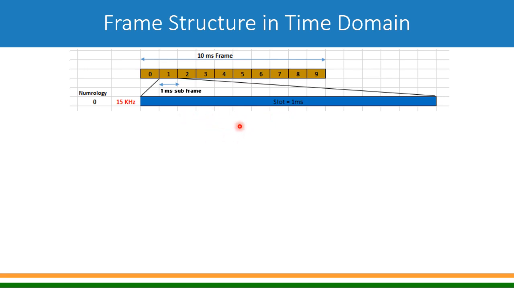Every slot again has 14 symbols, so 14 here and 14 here, 28 symbols in one subframe.